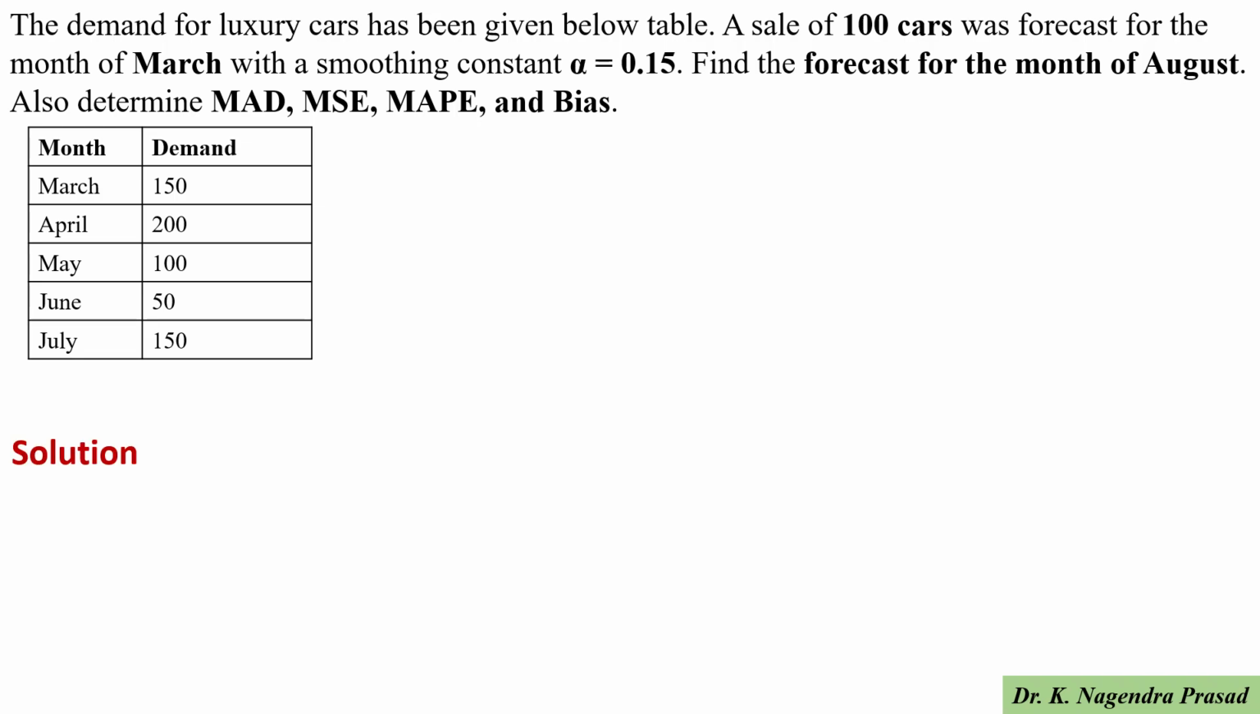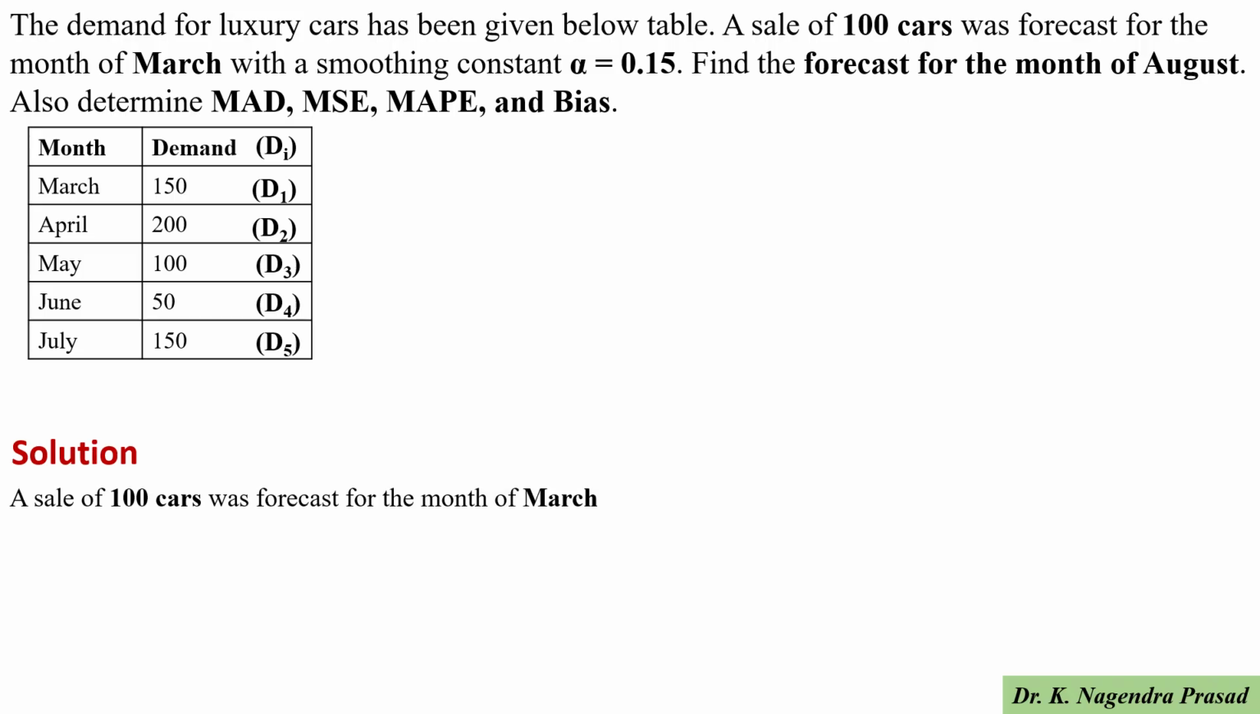So let's see the solution. Here the table is given, which represents the actual demand for the respective months. Let's consider demand as Dt, where D1 is the demand for March, D2 is for April, D3 for May, D4 for June, and D5 is for July. It is also given that a sale of 100 cars was forecast for the month of March.